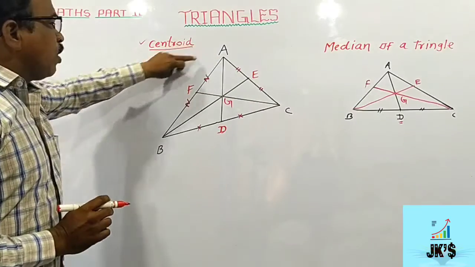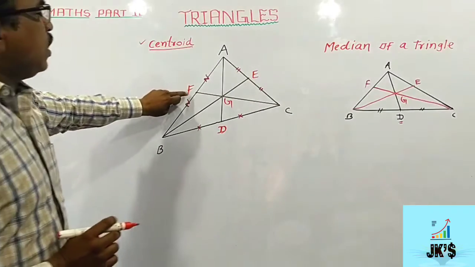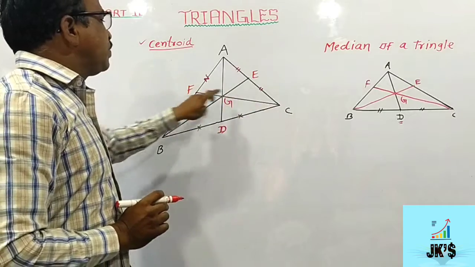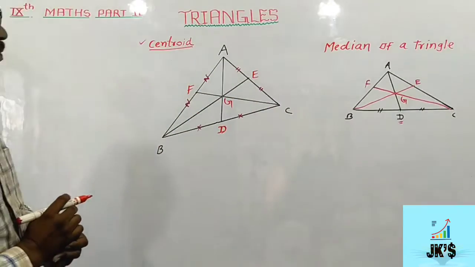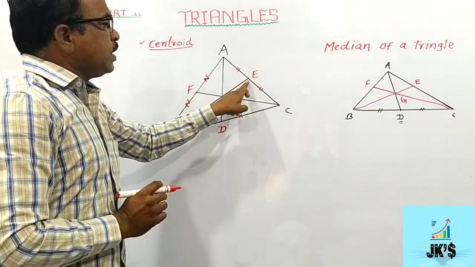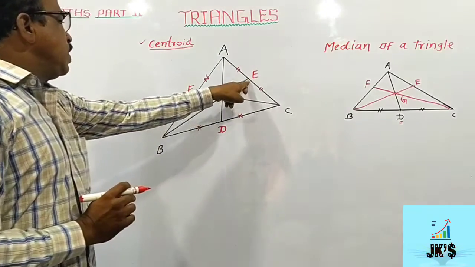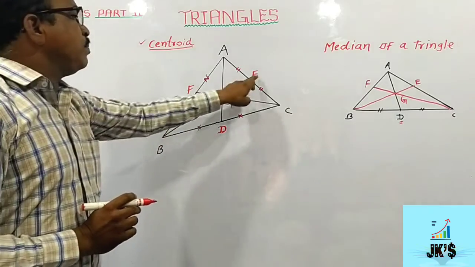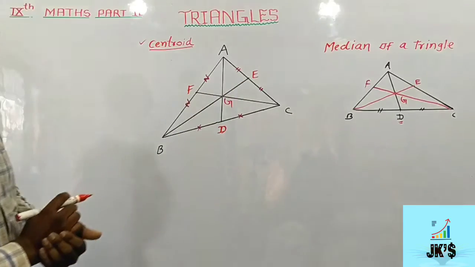F is the midpoint of side AB. When we join this F with C, this FC is another median. And point E is the midpoint of segment AC. When we join this E to B, that is BE is the third median.